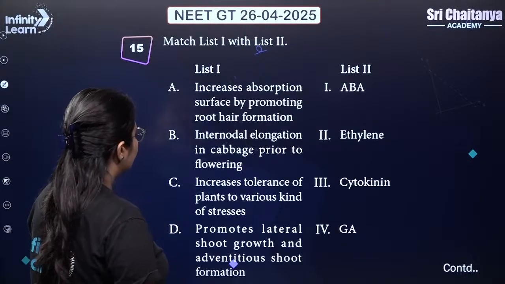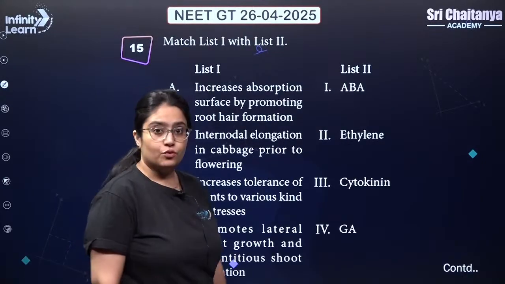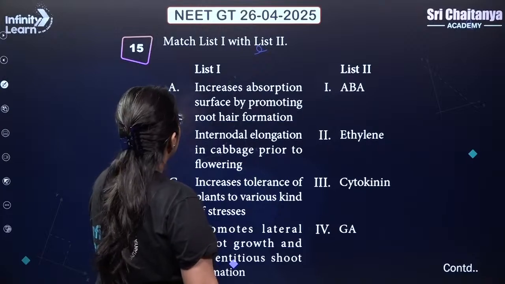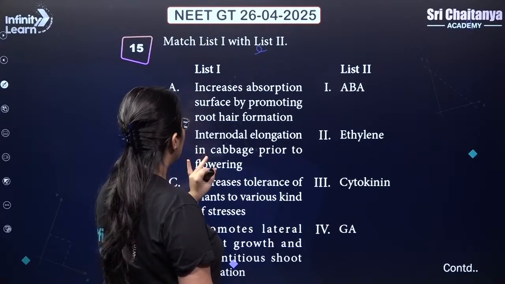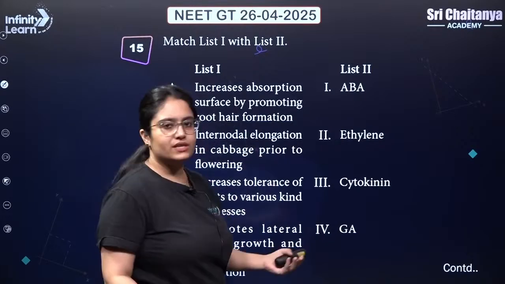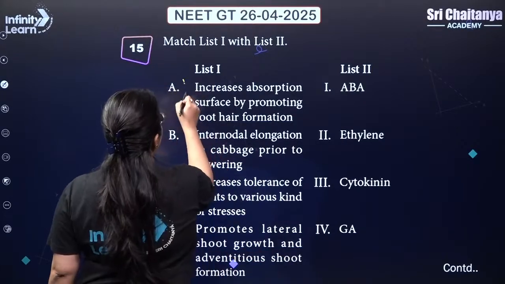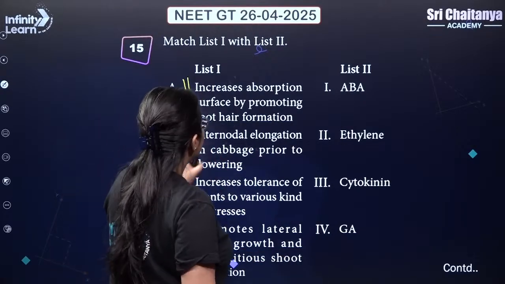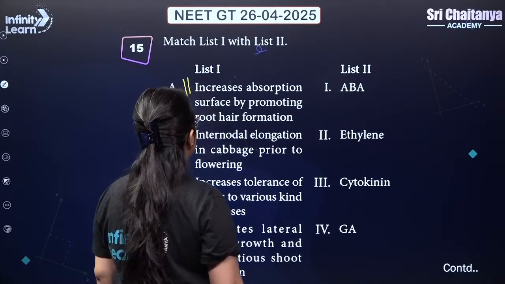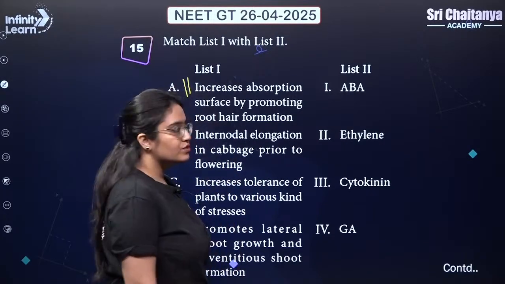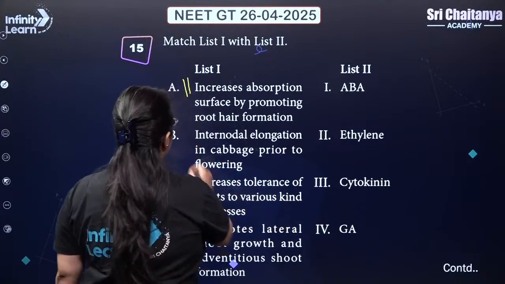Okay, so here it is about the plant hormones. Increases absorption surface by promoting root hair formation. It has to be ethylene. Internodal elongation in cabbage prior to flowering. That means, my dear students, bolting by GA.